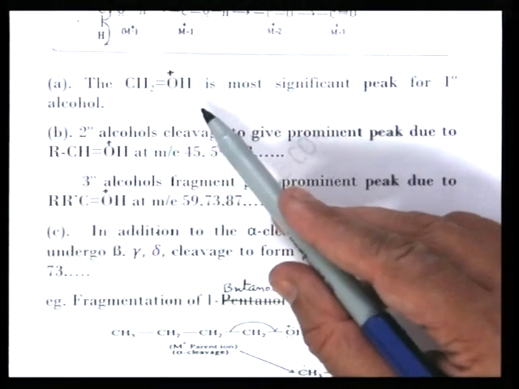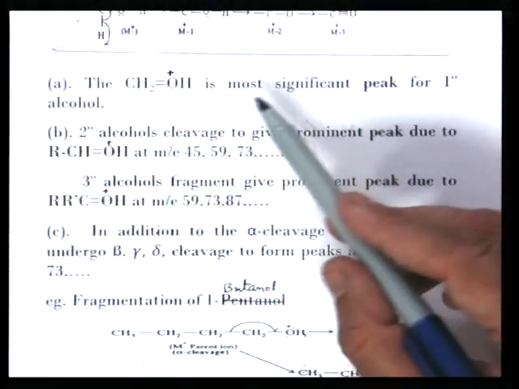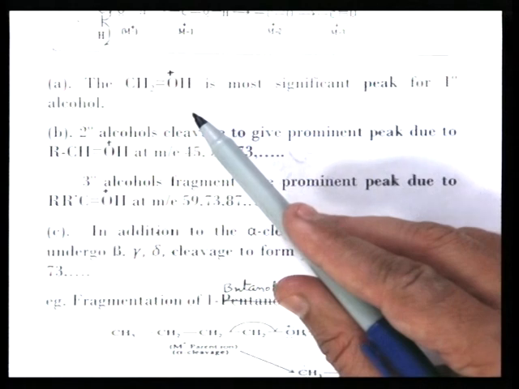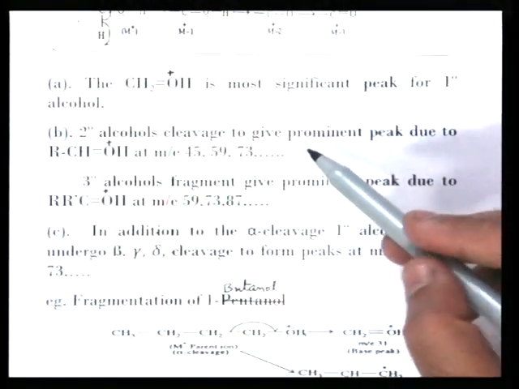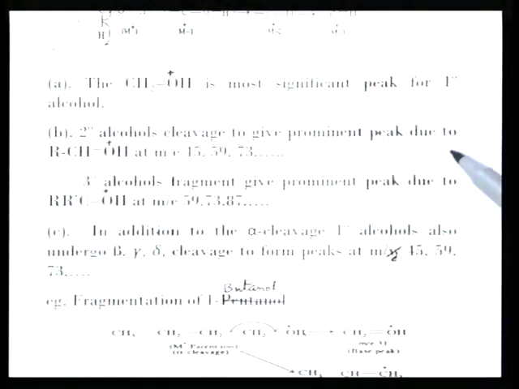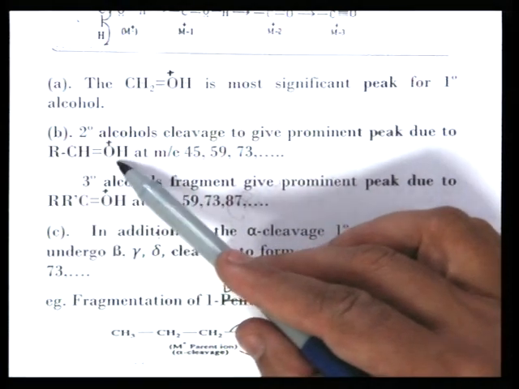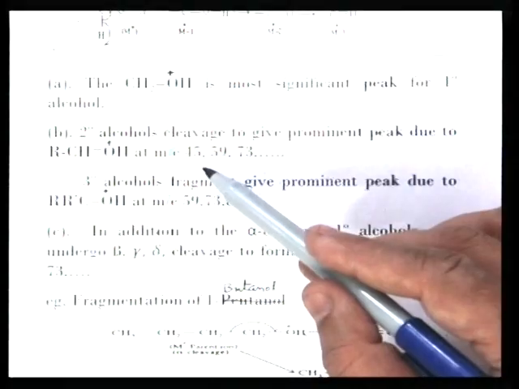The oxonium ion CH2OH plus is the most significant peak for primary alcohol. So, M by 31 corresponds to the oxonium ion and it is the most significant peak for primary alcohol. Now, for secondary alcohol, cleavage gives a prominent peak due to this type of cation, RCH=OH plus, at M by 41.